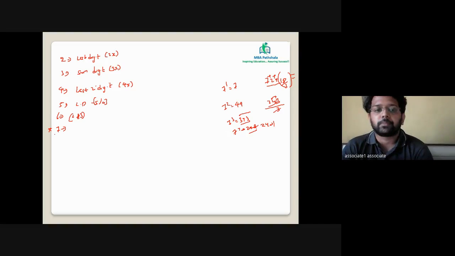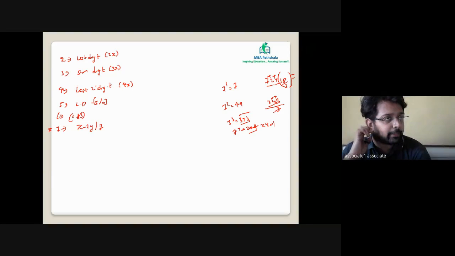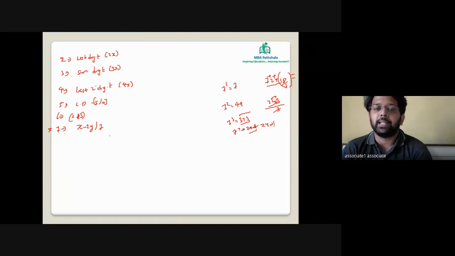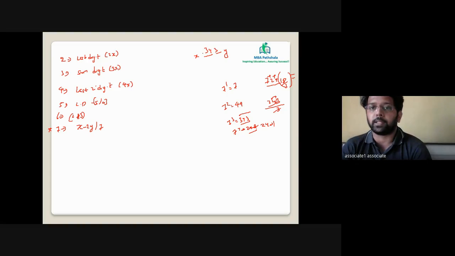The rule of 7 says x minus 2y should be divisible by 7. Let's understand what x and y are. Let's take a given number, 343. The last digit will be called y and the remaining digits will be called x. All we have to do is x minus 2y.